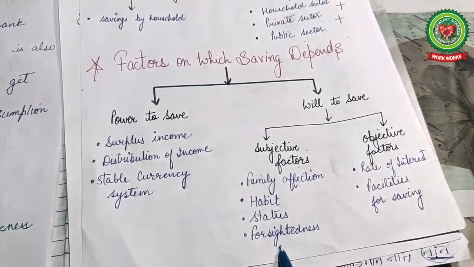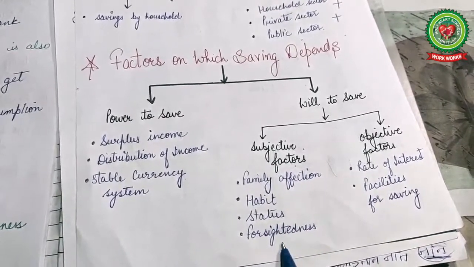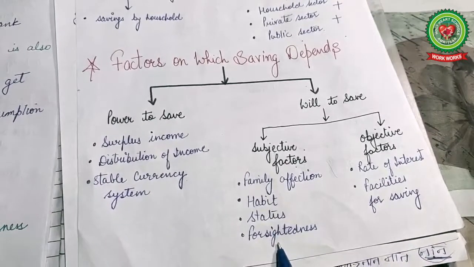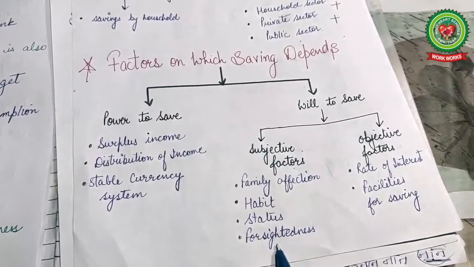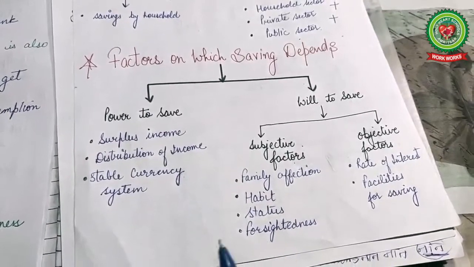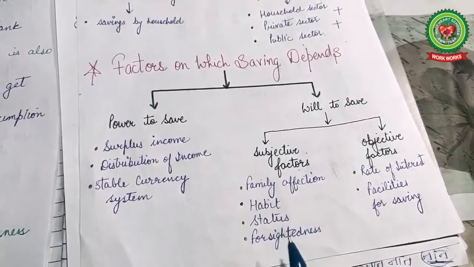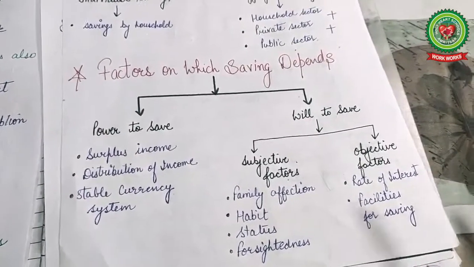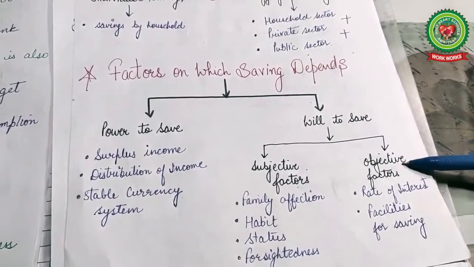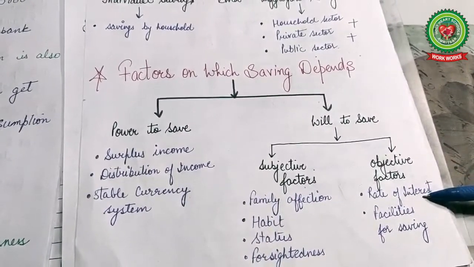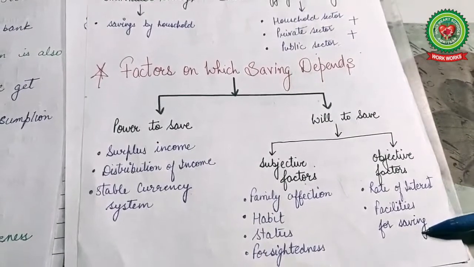Next one is foresightedness. Foresightedness means to save for the future, like old age and sickness problems. There are various problems that we will find in the future, and for that purpose people save. Next one is the objective factors. Objective factors include the rate of interest and facilities for saving.